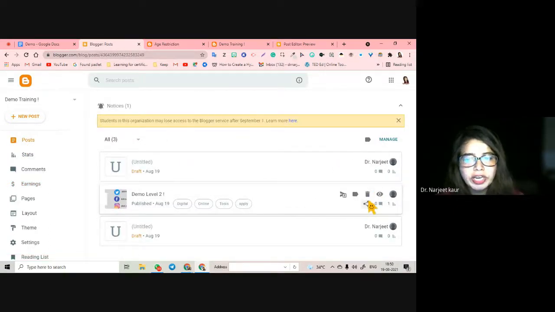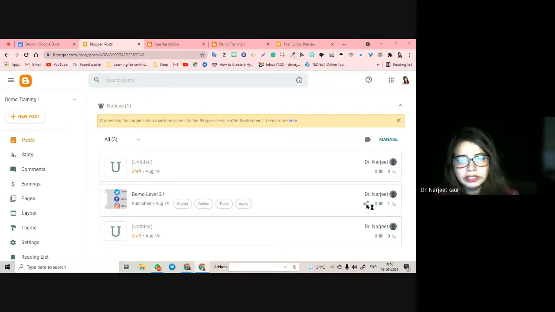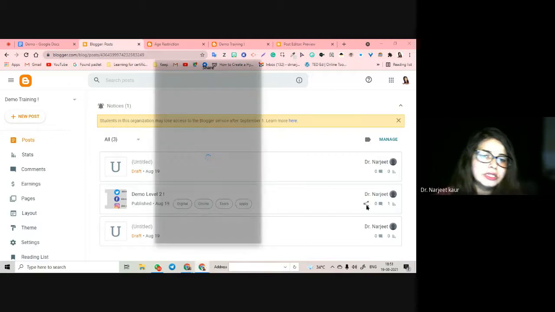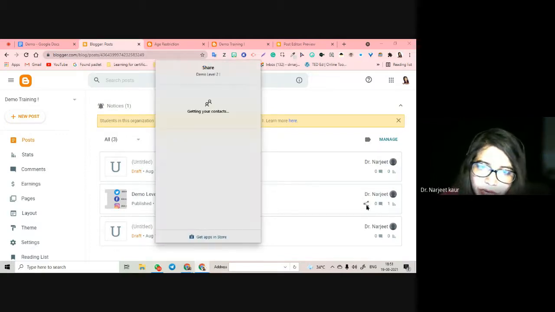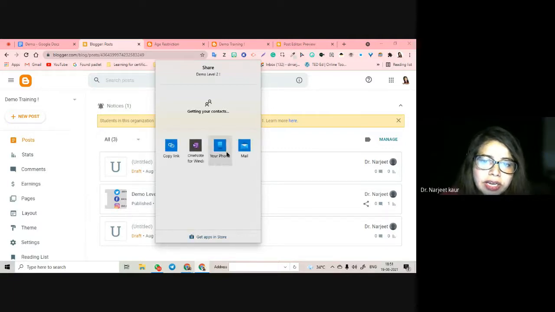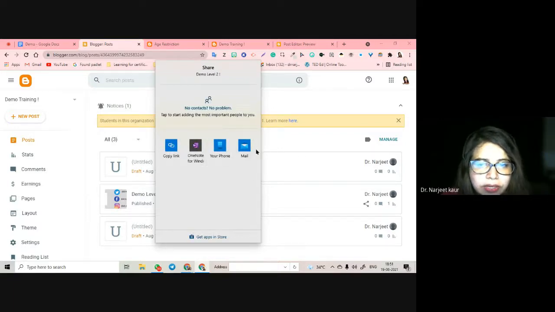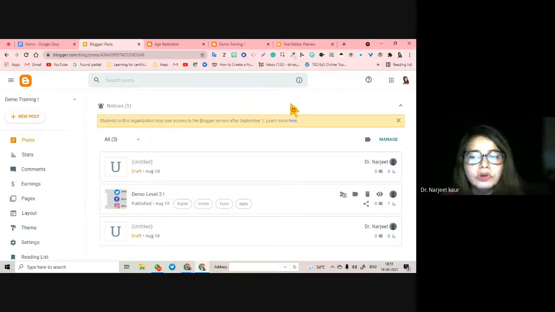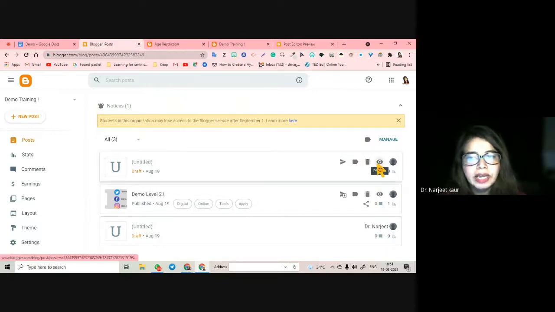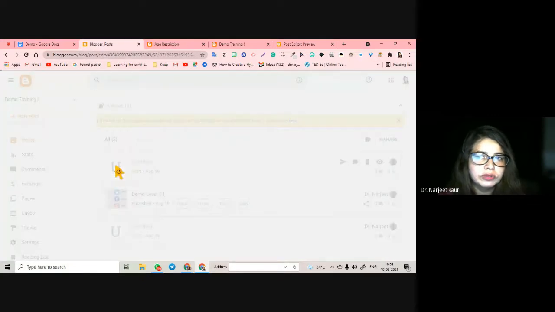And if you want to share the blog, you have to click on this button and it is going to be shared. If you are going to mail it also, the link, they might ask you to mail the link of your blog also. So click on this and it is going to show you all the links that are going to be available, and you might be able to share it anywhere that you want. You can copy the link, you can mail it, and you're good to go, right? And you can preview it, see it, and so on and so forth.